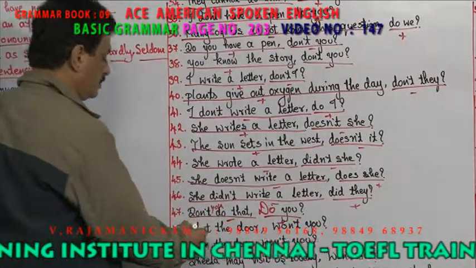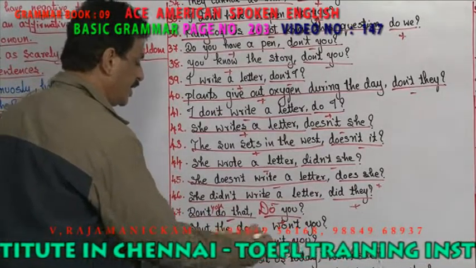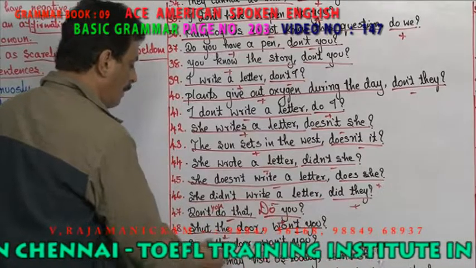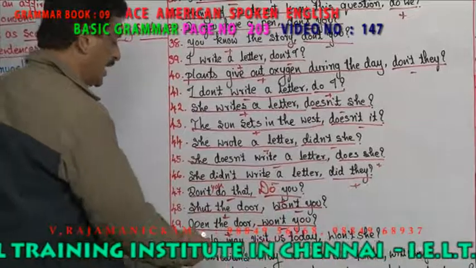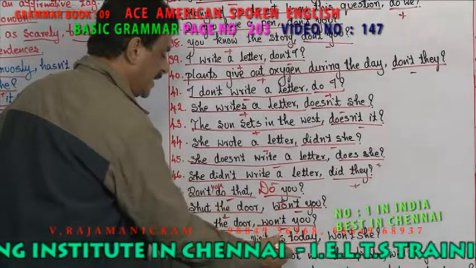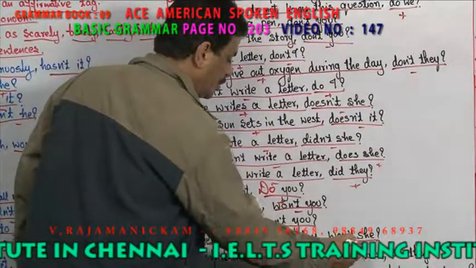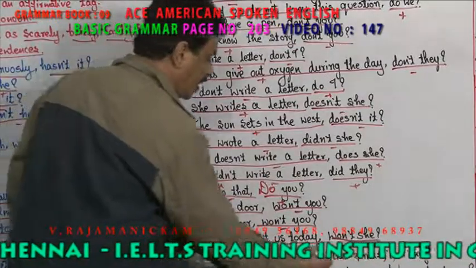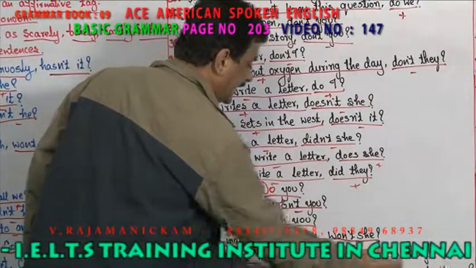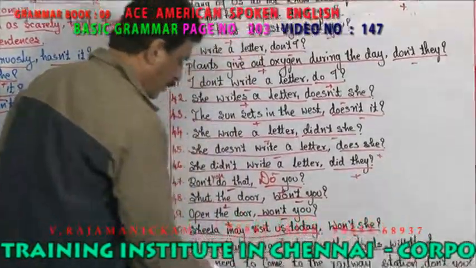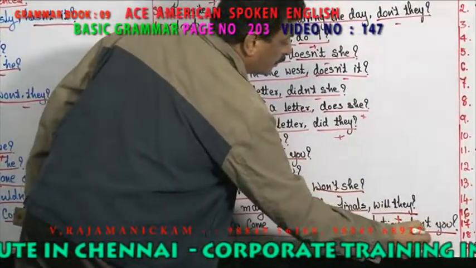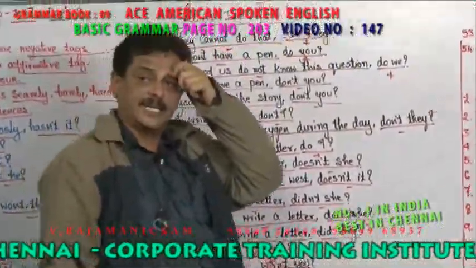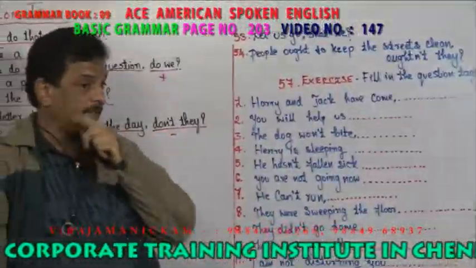Shut the door. Shut the door, it is positive, the negative is won't you. Open the door, it is positive, and won't you becomes a negative. Sheila may visit us today, it is positive. Negative is won't she. Australians may not win the finals, it is negative. Will they becomes positive. You need to come to the railway station, it is positive. Don't you becomes a negative. Are you clear about it? Positive, negative.